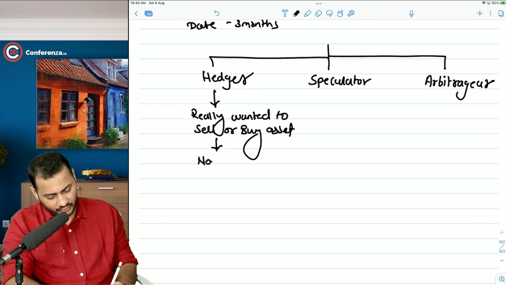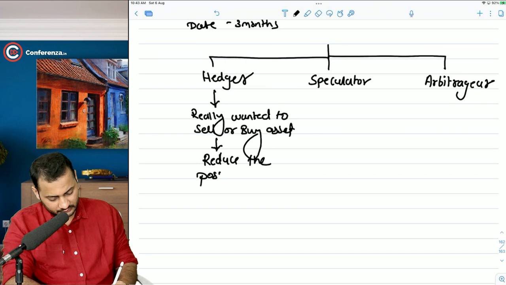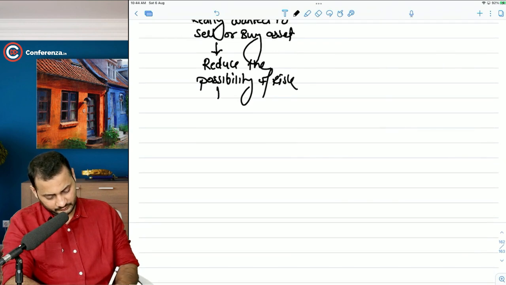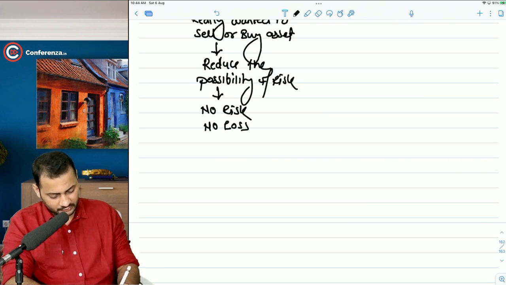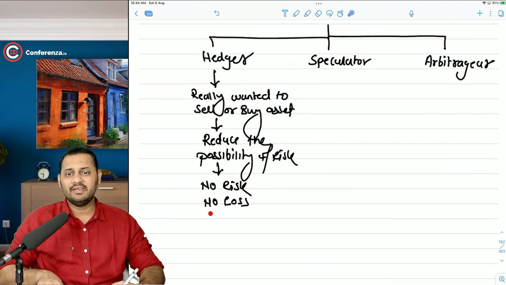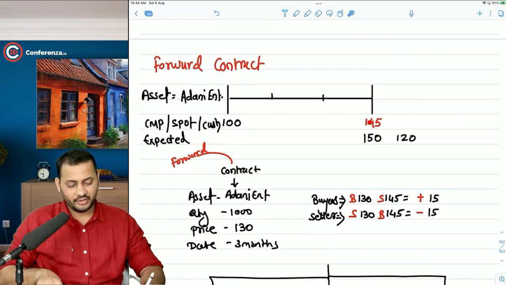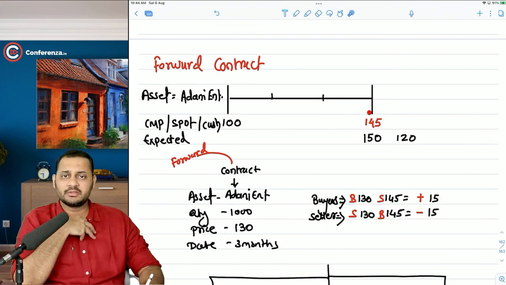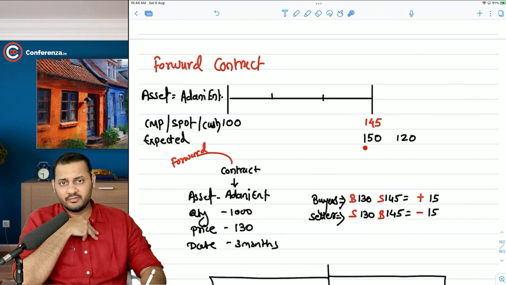That means you wanted to reduce the possibility of risk. Here the purpose is no risk, no loss, and no profit also. The purpose of the hedger is not to gain from the market, but to avoid losses if there is any. In this case, we really wanted to buy the share after 3 months, but we didn't want to pay a higher price, whatever will be at that date.